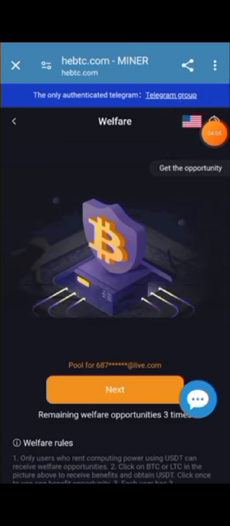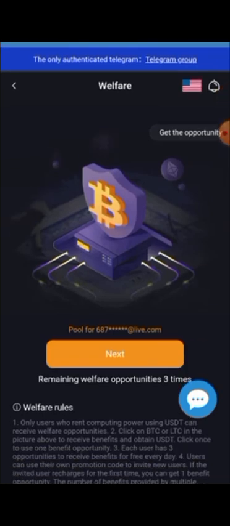Click the welfare option, and you're going to poll for the 687live.com. So you can click the next button, and after clicking the next button, you will be directed to the Bitcoin miner, and mining will start. So remaining welfare opportunities: 3 times. So you can use this mining activity 3 times a day.